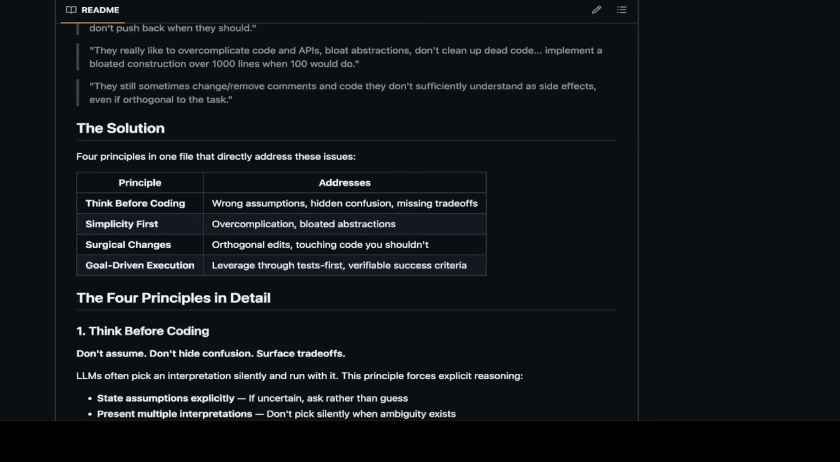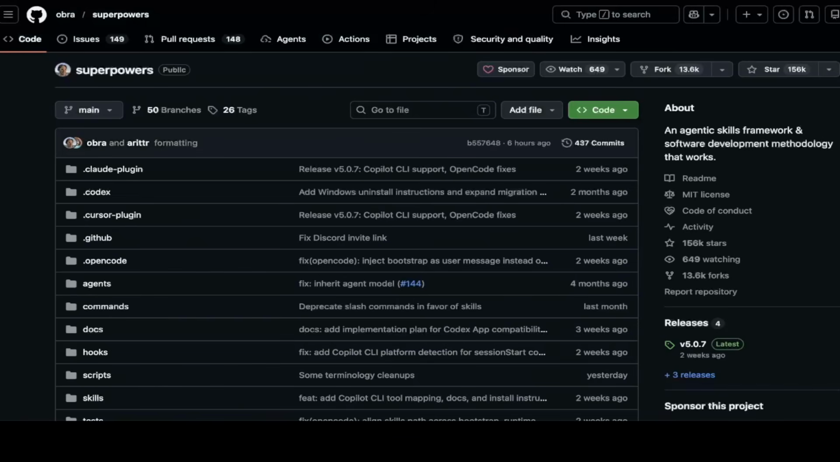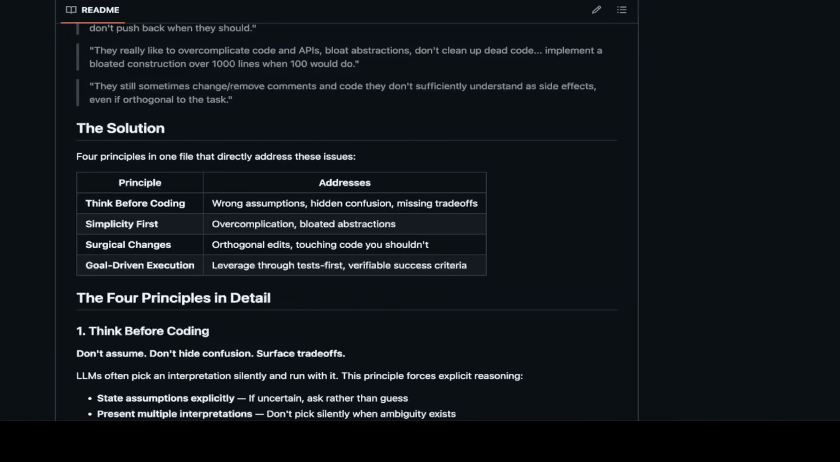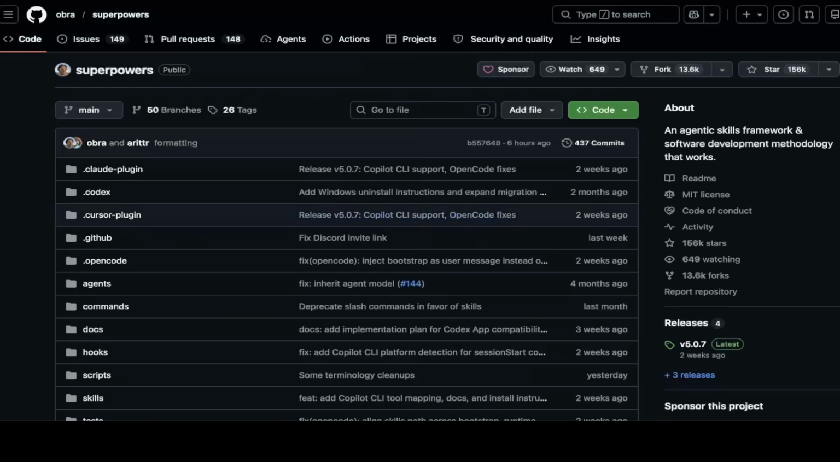This is very similar to another repo that we demoed a while back, called SuperPowers. This project is also very powerful and popular. You can see that it already got 156k stars. It also emphasizes thinking before coding. But the difference is that SuperPowers is a very heavy project. It comes with a lot of tokens if you install the SuperPowers plugin.